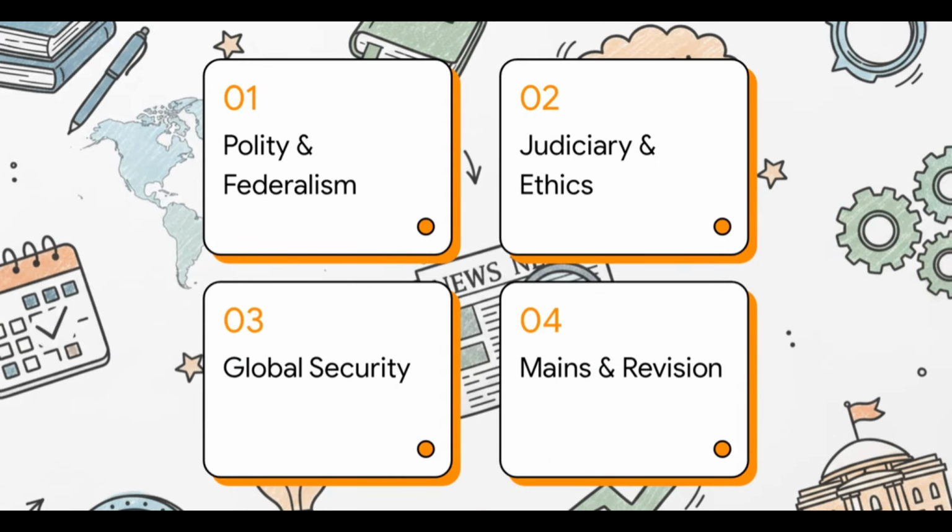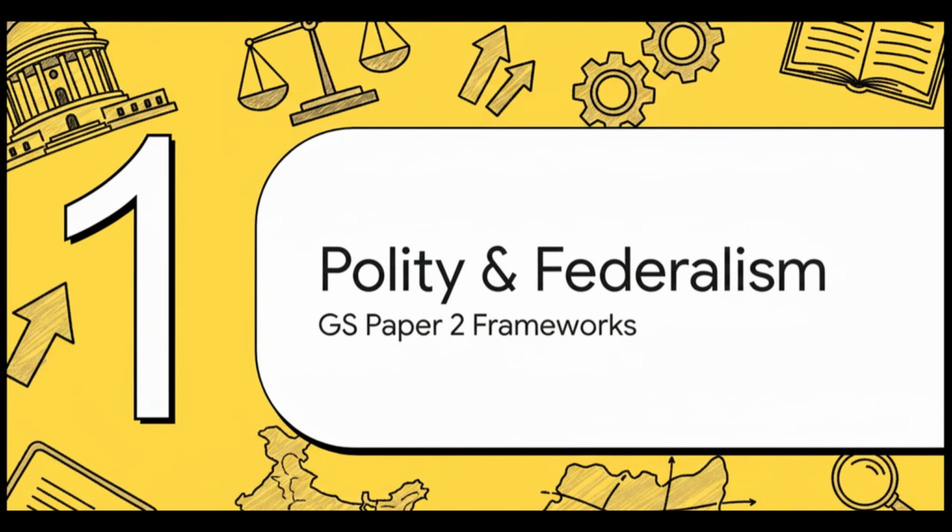Here is our roadmap for today. First, polity and federalism. Second, judiciary, ethics, and rights. Third, global relations and security. And we'll wrap it all up with some potential mains questions and a rapid revision. All right, starting off with Section 1, Polity and Federalism Dynamics. We're going to link today's breaking news straight to your GS Paper 2 frameworks.